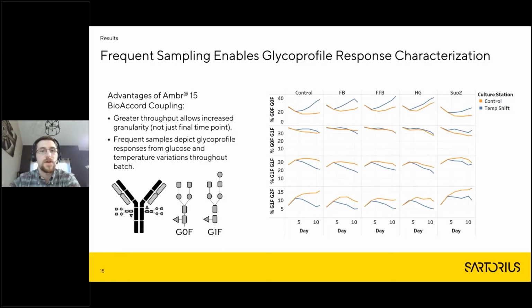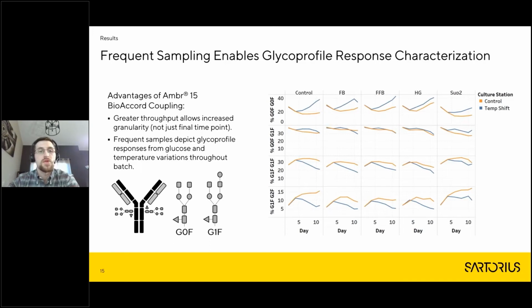But then if you kind of follow this across, you can see some really interesting things happening here that are kind of difficult to see when you're only sending out end of batch time points, which is what I'm used to doing upstream work. So if we go from left to right, on this top row, this will be G0F, G0F relative abundance throughout the conditions.